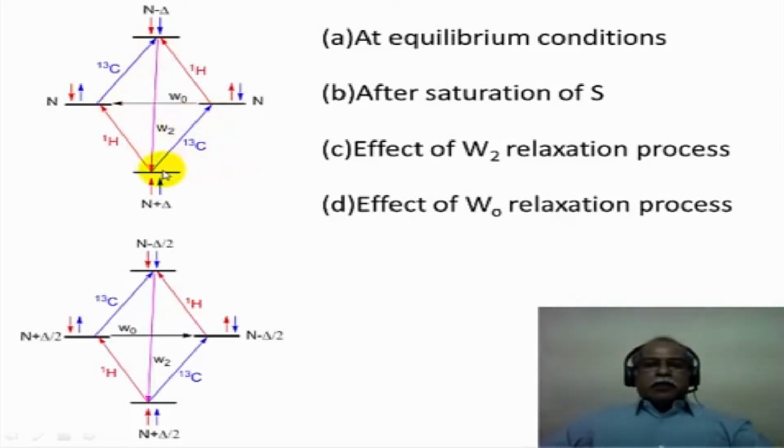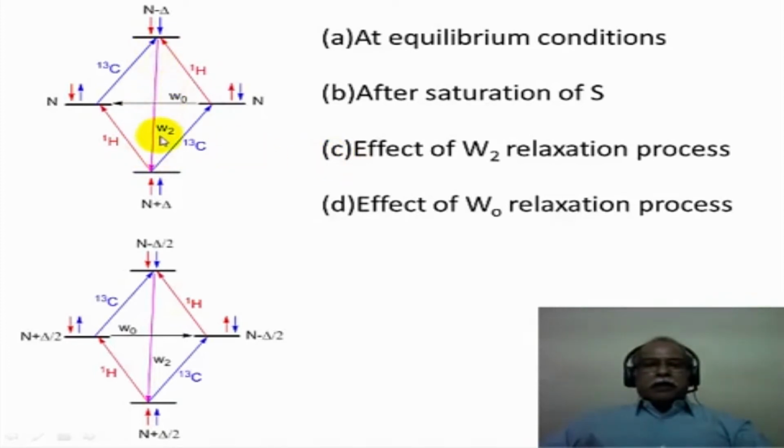In other words, there is only one spin that is changing its orientation with respect to the external magnetic field. Therefore, they are called single quantum transitions. We have to consider four different types of scenario. We have to consider at the equilibrium condition what is the population of the two spins, and after saturation of one of the spins, let us say the proton is irradiated and saturated, what happens to the population, and what happens when you have an effect of this particular deactivation, in other words relaxation process.